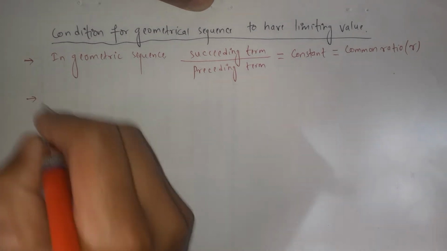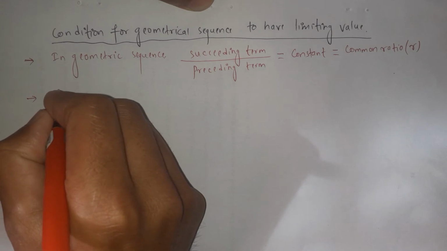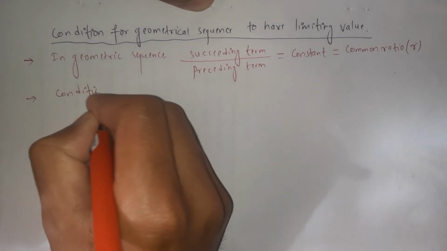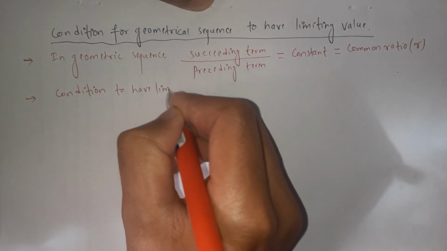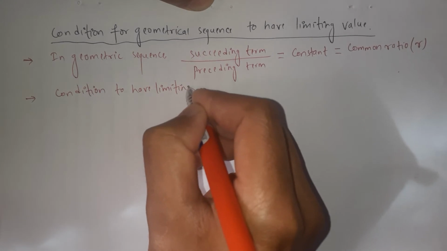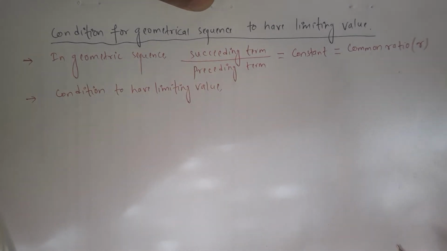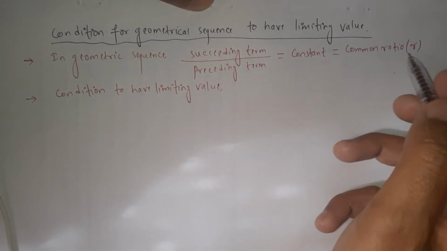Similarly, let's write the condition to have a limiting value for the geometric sequence. The condition is totally based on the common ratio.